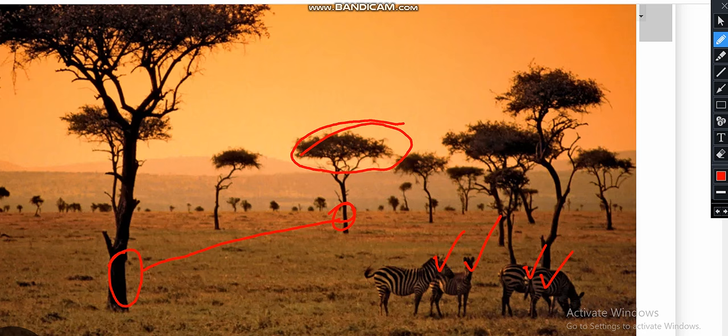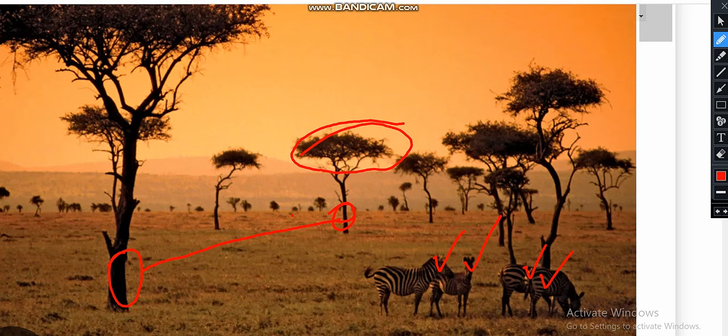So you can be given this picture and asked to describe the scene in the photograph. They can ask you to describe the background, describe up front, what you are observing.